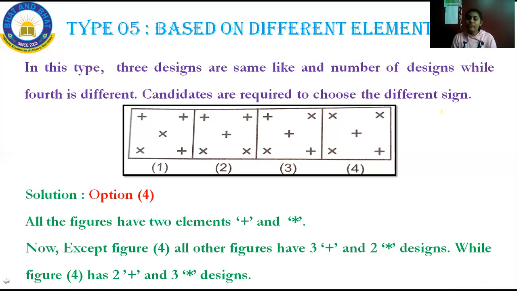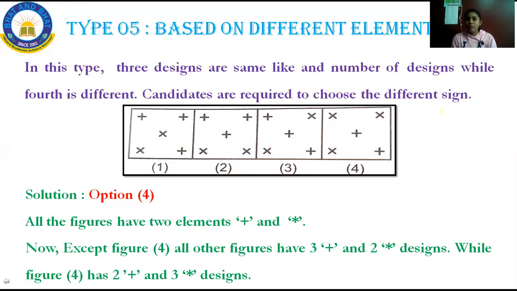All others, option 1, option 2, option 3, have 3 addition symbols and then 2 multiplication symbols. But option 4 is having 3 multiplication and 2 addition, while figure 4 has 2 plus and then 3 multiplication design. So what is the correct option? Option 4 is the correct answer. It is very easy, but you have to look at the figure carefully.